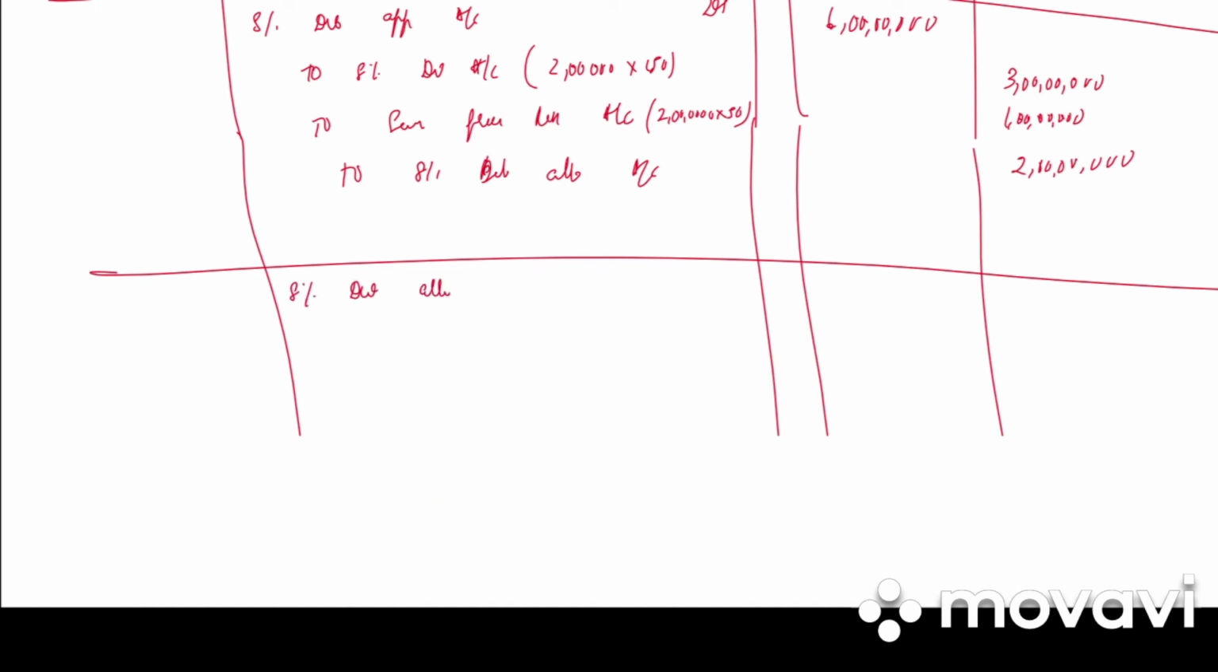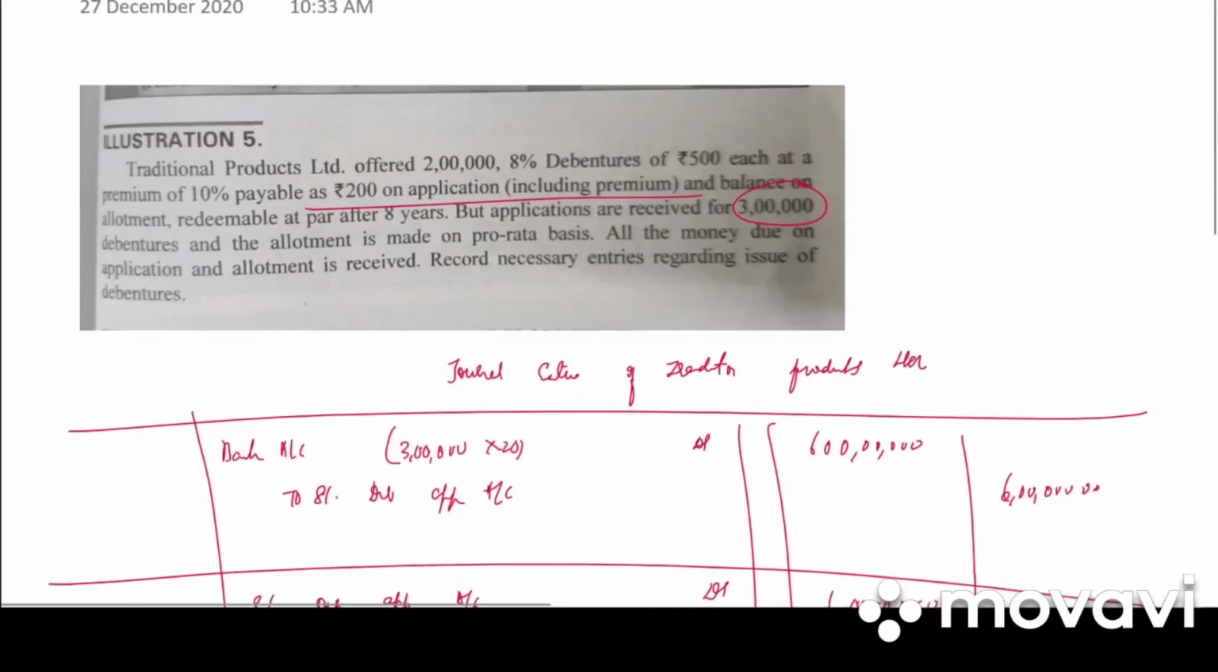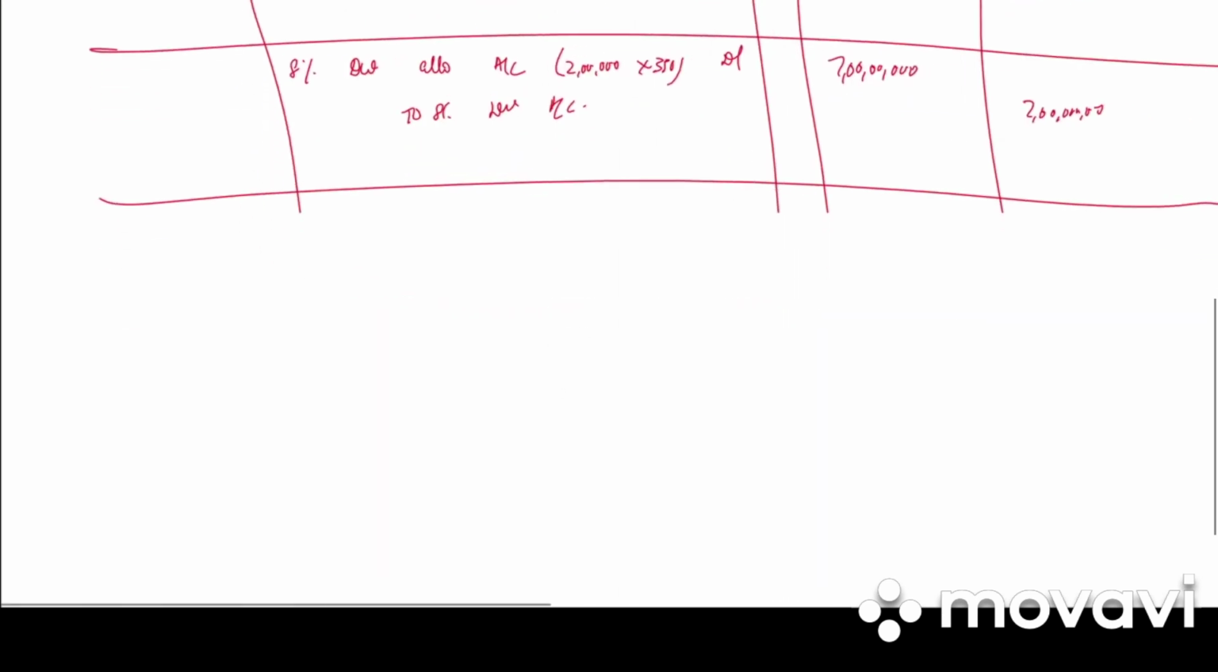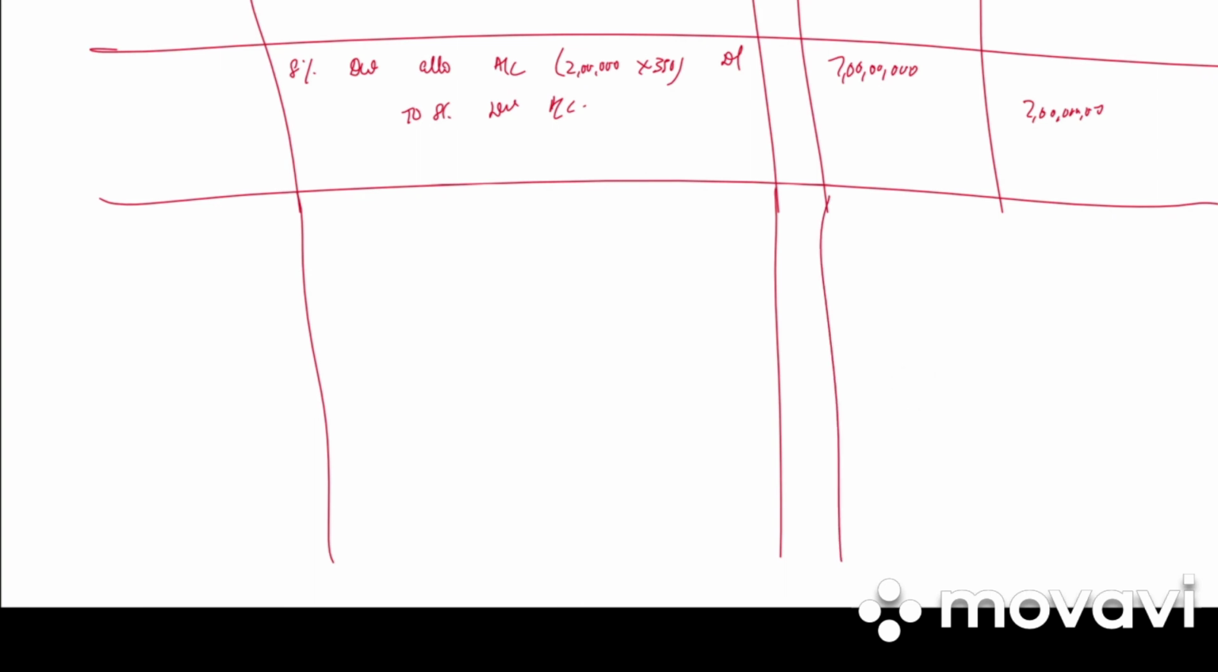Next we have 8% debenture allotment account debited to 8% debenture account. How much is it? 2 lakh into 350. How 350? Because this 200 includes premium, so it is only 150. 500 minus 150 is 350. 7 crore debit, 7 crore credit. Write the narration. Allotment due on 2 lakh debentures at 350 each.